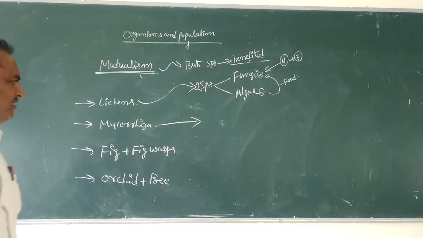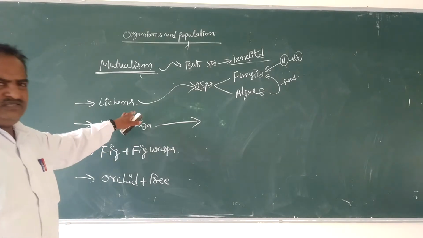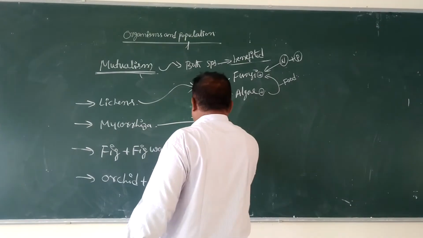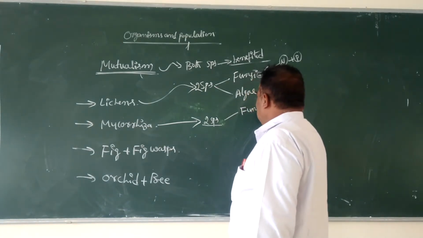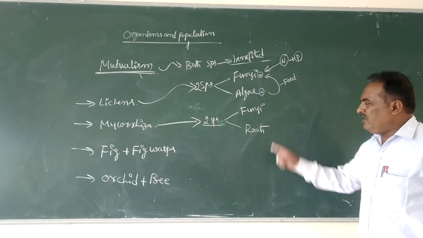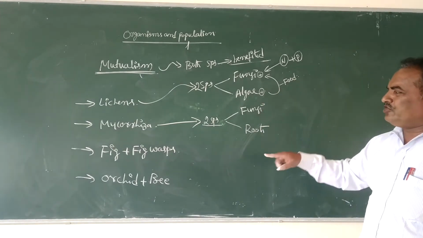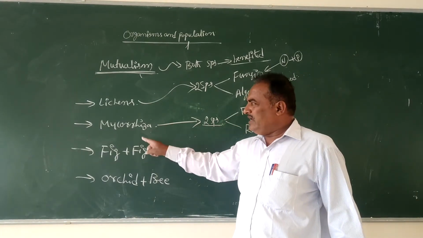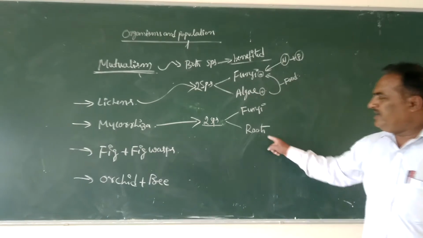And one more example, mycorrhizae. Here myco means fungi, and rhiza means root. It also shows an association between two species: fungi and roots of higher plants. The association between a plant and a fungus is called a mycorrhiza. The name indicates myco means fungi, rhiza means root.